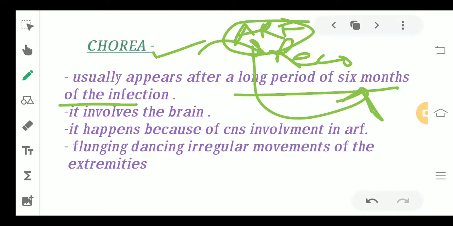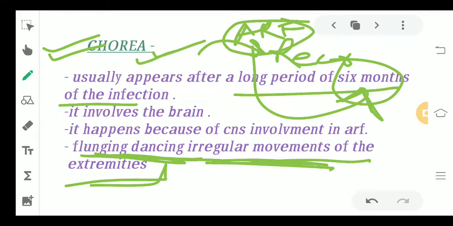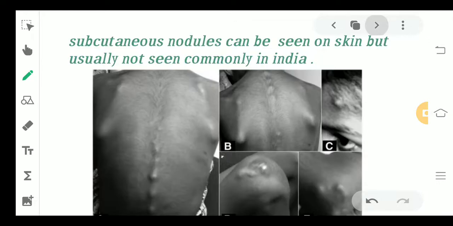there are very flinging, dancing, irregular movements of the extremities that is happening, and that is said as chorea. Now again, it is not seen in every case, but in major cases it can be seen. Like after the period of 5 to 6 months, this feature can be seen after recovery, and that feature is that there will be flinging and dancing, irregular movements of the extremities. It is going to involve the CNS, that is the central nervous system, and the brain will lead to certain release of complexes which will lead to these flinging, dancing, irregular movements.